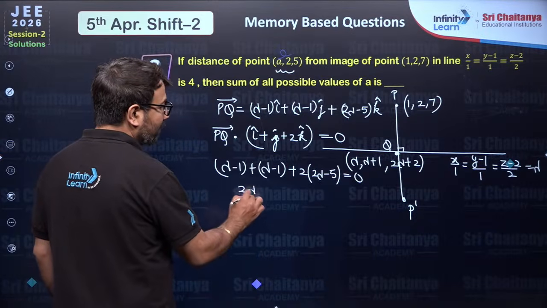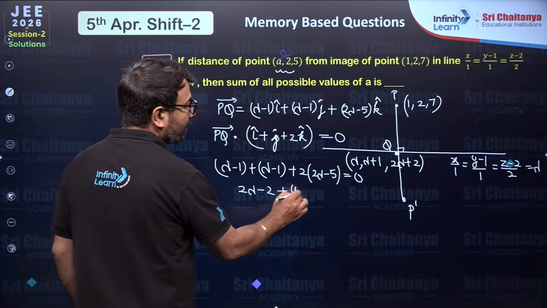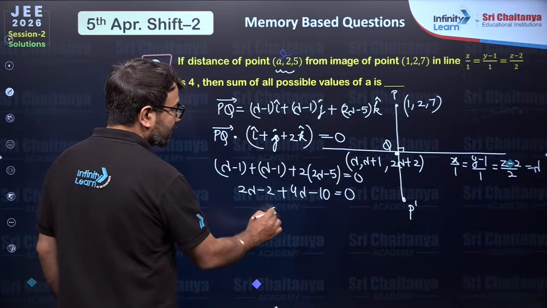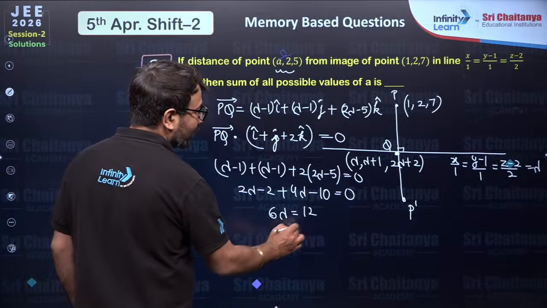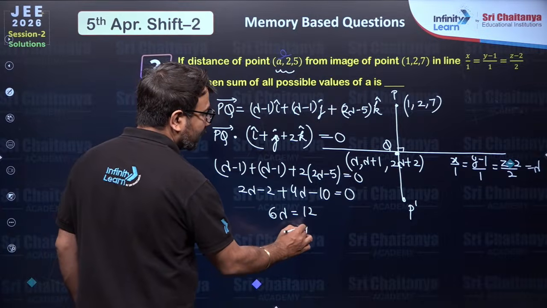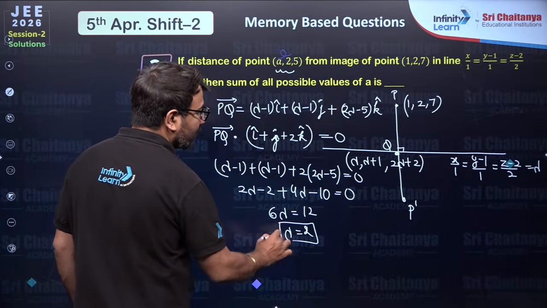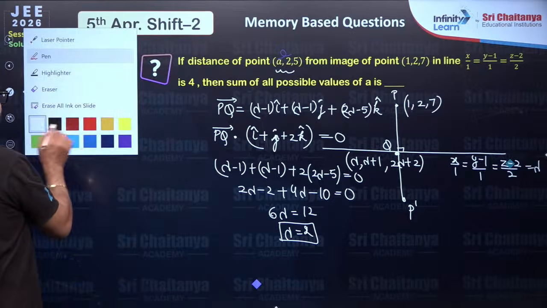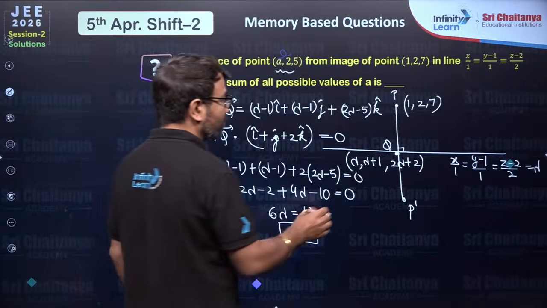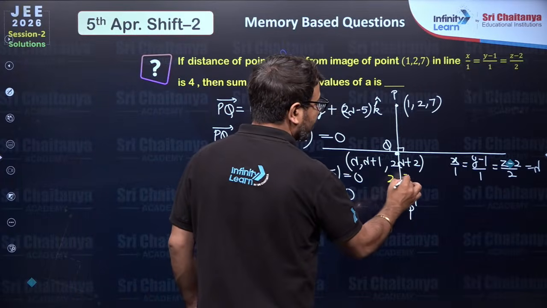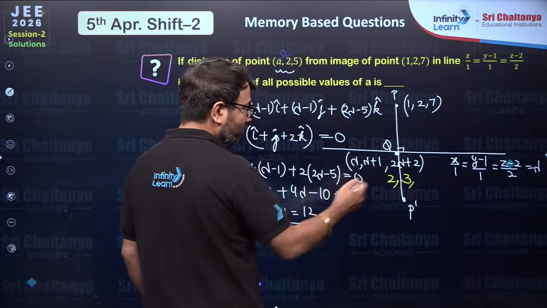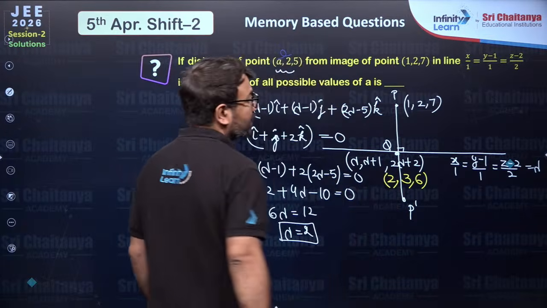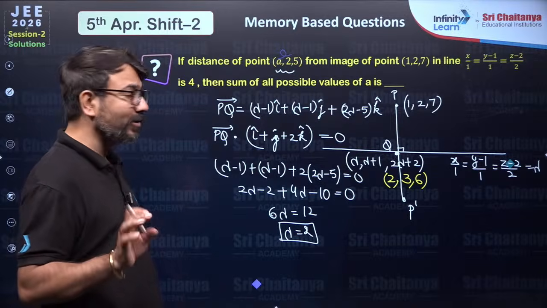So over here you are having 2 lambda minus 2, then you are having 4 lambda, then minus 10, which is equal to 0. So 6 lambda will be equal to 12 over here. So the value of lambda will be equal to 2. Are you able to understand how we got the value of lambda? Once you have got the value of lambda, you have to substitute 2 here, then it will be 3, and then 2 into 2, that is 4, 4 plus 2 becomes 6. So this foot of perpendicular will be 2, 3, 6.